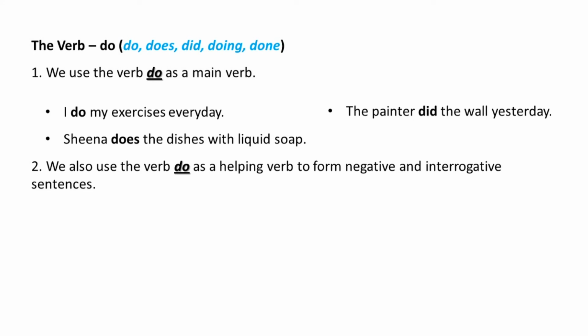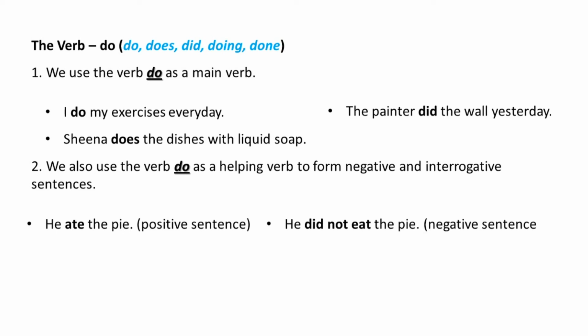Secondly, we also use the verb do as a helping verb to form negative and interrogative sentences. For example, he ate the pie. It is a positive sentence. He did not eat the pie. It is a negative sentence. We used the helping verb did and the negative word not to make a negative sentence.